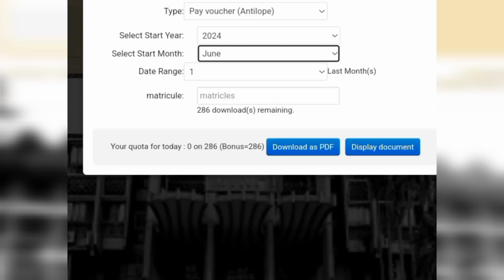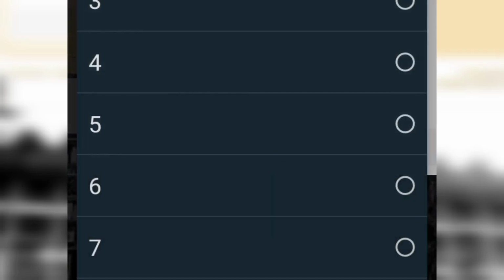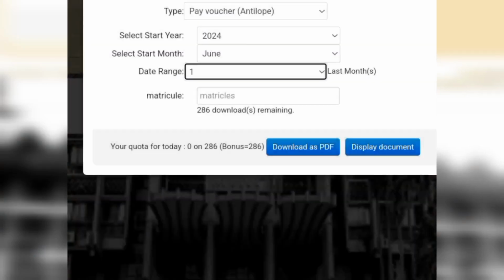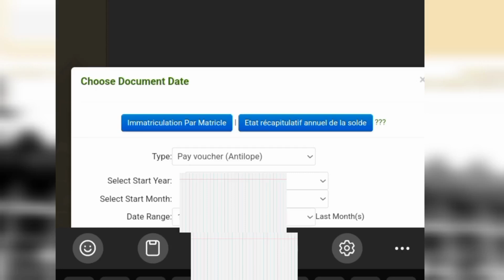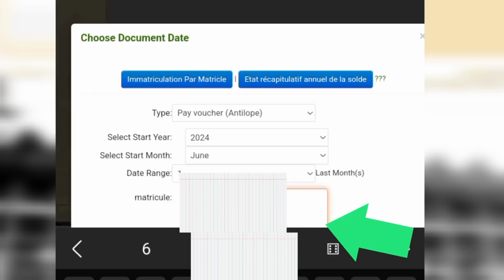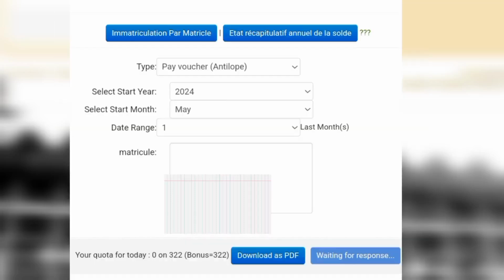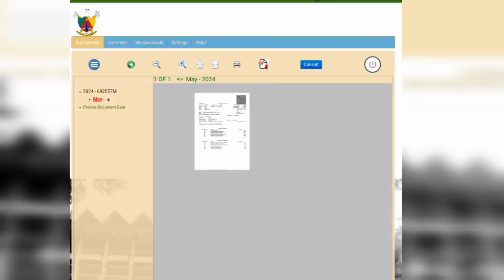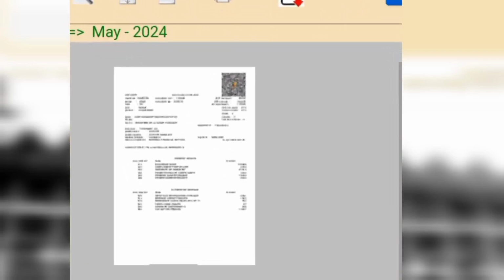If it is for 1 month, you choose 1, 2 months, choose 2, 3 months, choose 3. If you are printing for 4 months, choose 4, and so on and so forth. You enter your matricule number, and then you can either download or you display the document before you print or you download. Go on and repeat the process.